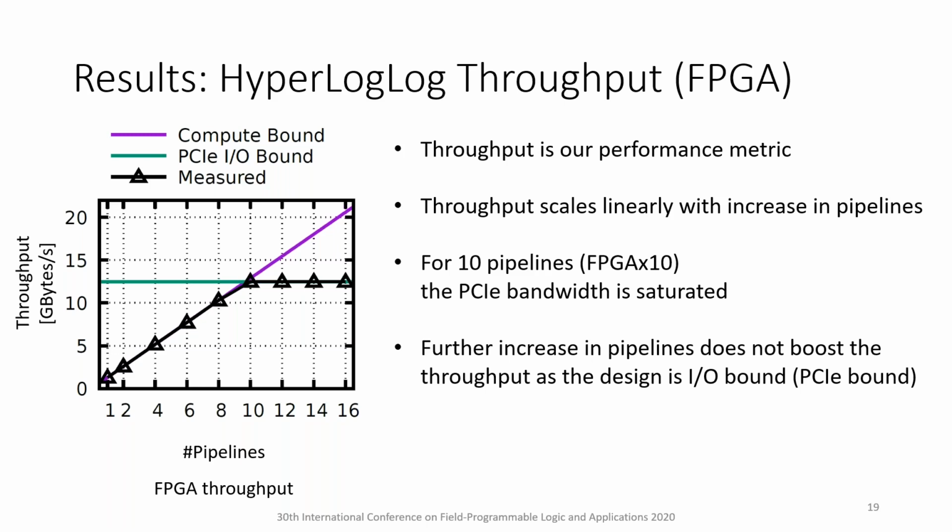However, the maximum bandwidth offered by the PCIe is 12.4 GB per second. At this point, the design is IO bound or PCIe bound. A further increase in pipelines, that is more than 10 pipelines, does not boost the HyperLogLog accelerator throughput.